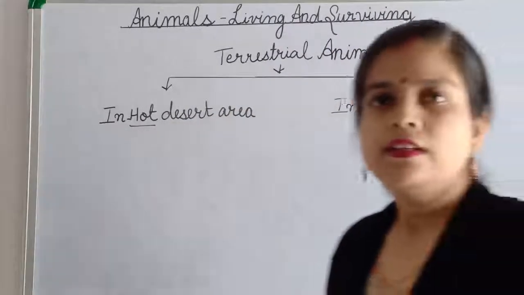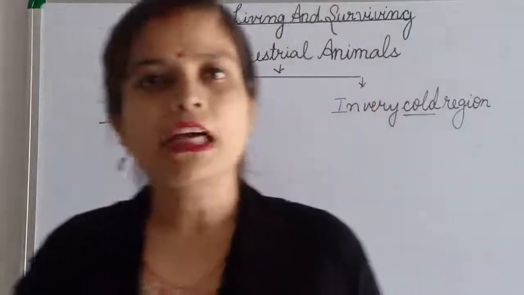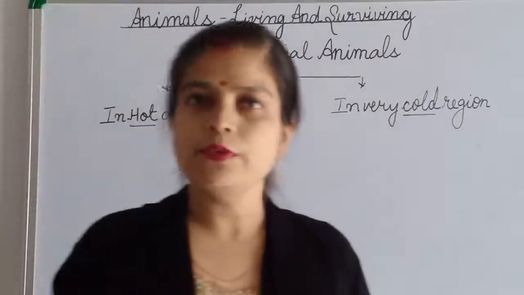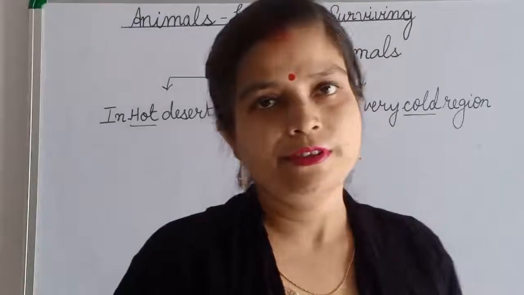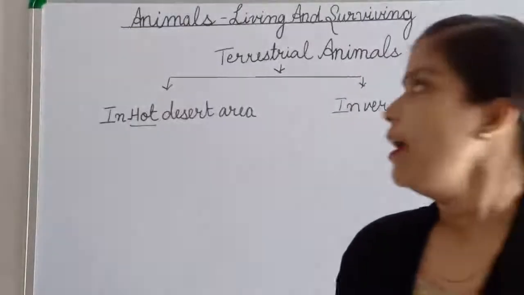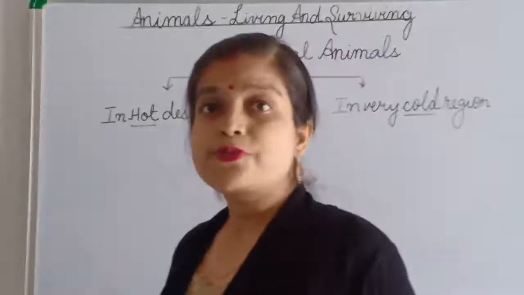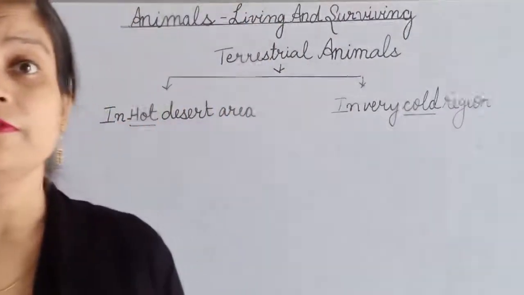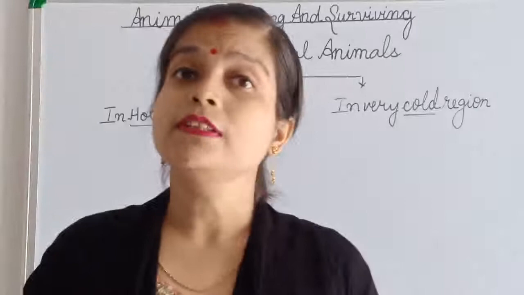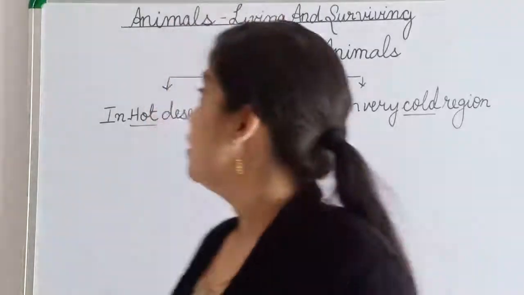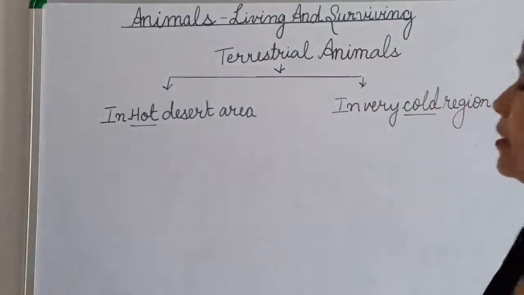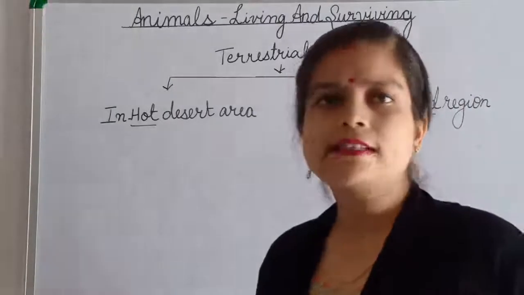region. Commonly a terrestrial animal has limbs, strong limbs. We know they have lungs to breathe in, and they have very strong, well developed sense organs. But all the animals are not living in the same area. Now,